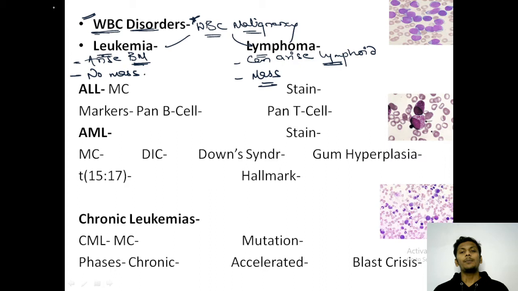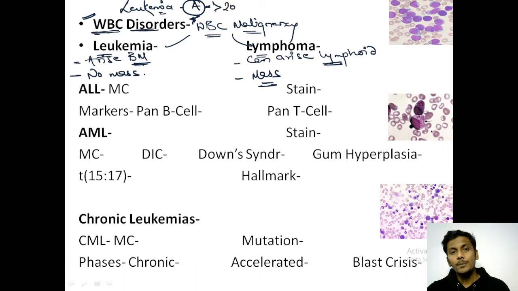Leukemias are generally classified into acute leukemias and chronic leukemias. Acute leukemias are the ones where the immature cells, either lymphoid cells or myeloid cells, that is the blasts, are more than 20% in number.